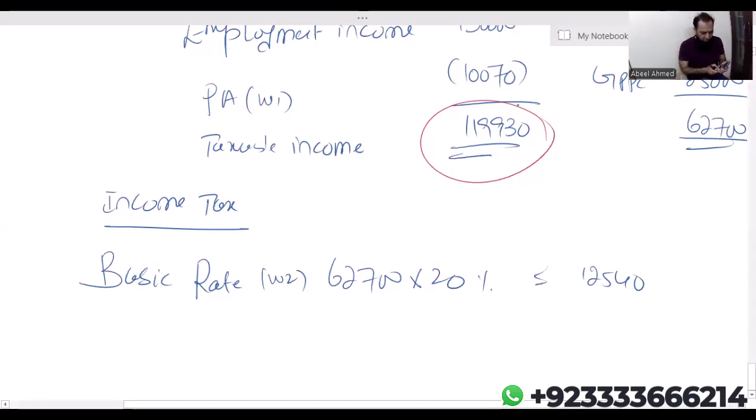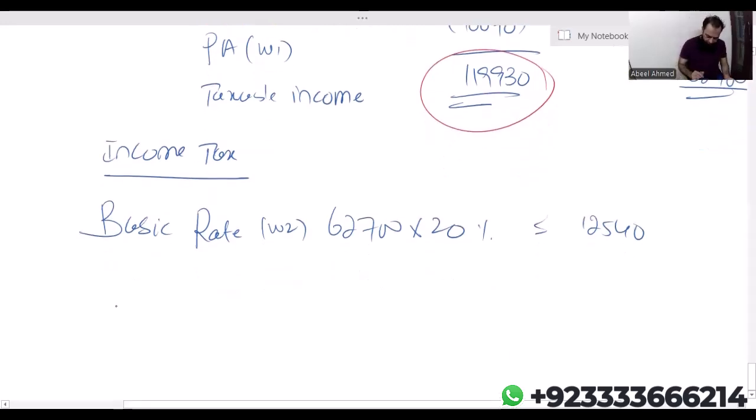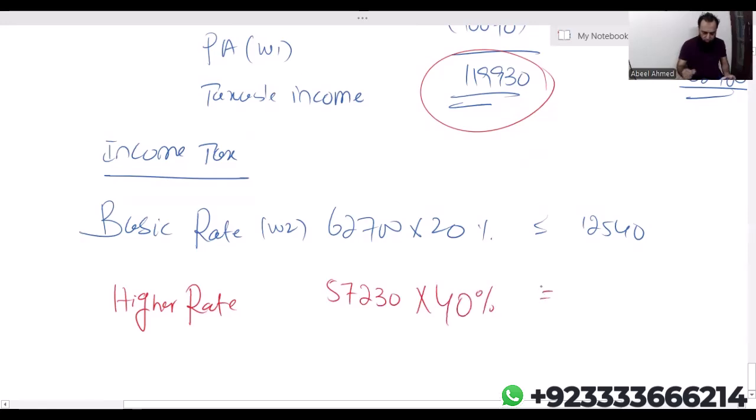So 1,19,930 minus 62,700, the remaining amount is 57,230, which obviously falls in the higher rate. 57,230, applicable rate is 40%, which gives 22,892.